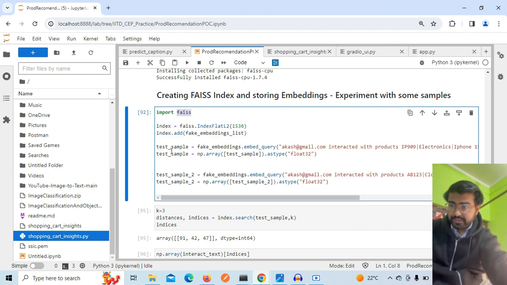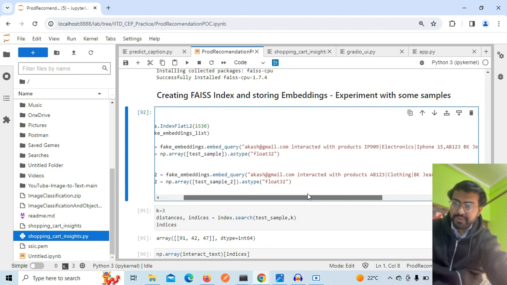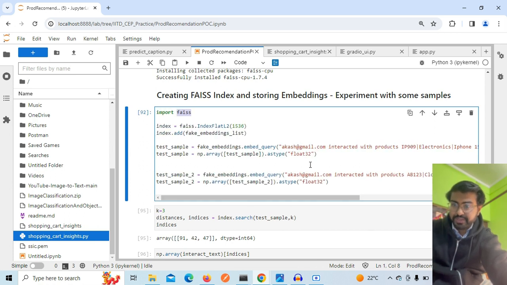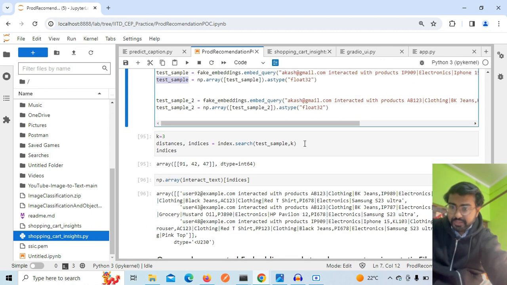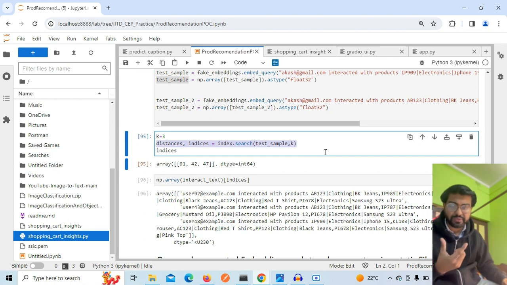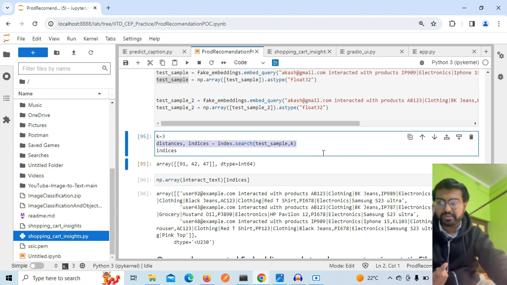Now I am querying with these two samples. Suppose I have a customer with the email akash@gmail.com who has interacted with these products. Give me some recommendations. Those recommendations we get as a float vector. Now with that vector I want to get the k nearest vectors, as I was talking about in the board work. If this is my vector, what are the nearby k vectors? From that we would get those recommendations.